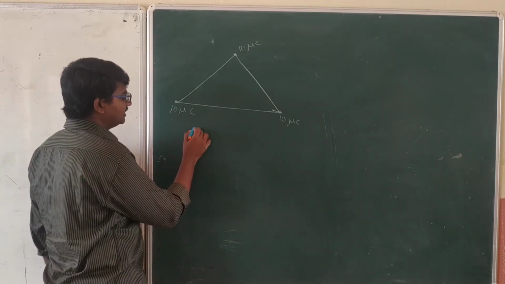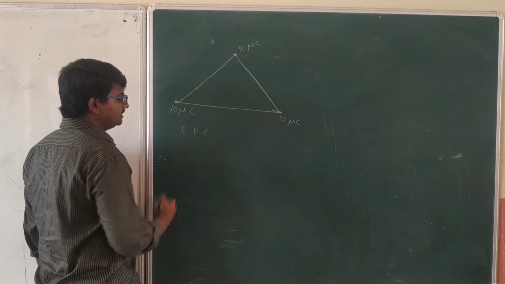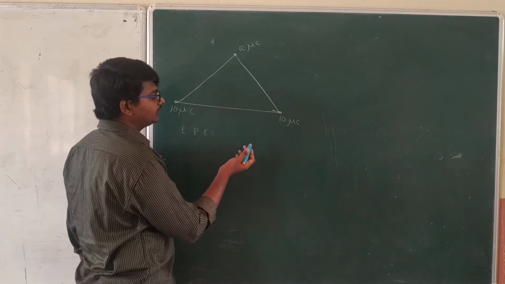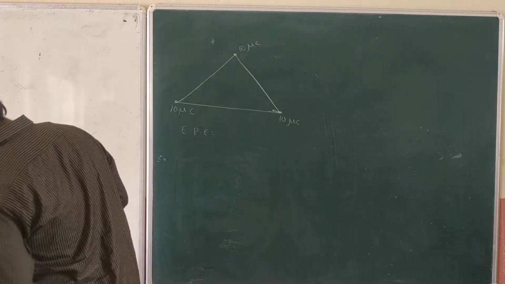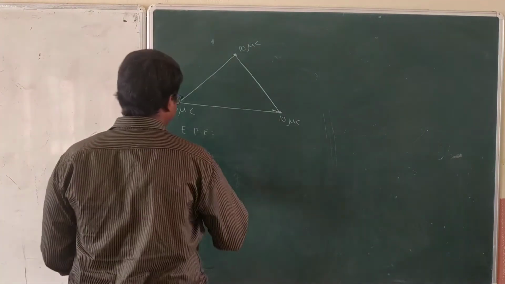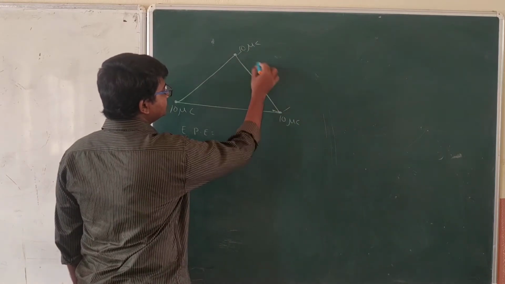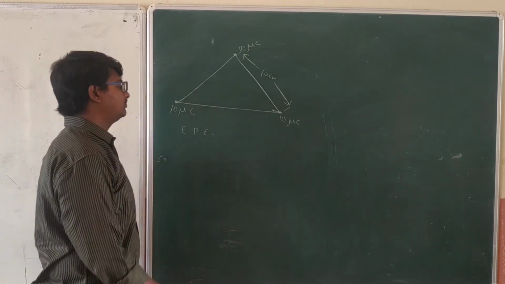First of all, electric potential energy EPE equals Q1 Q2 by 4 pi epsilon naught into the distance between them. The charges are placed at 10 centimeters, that is 0.1 meters.